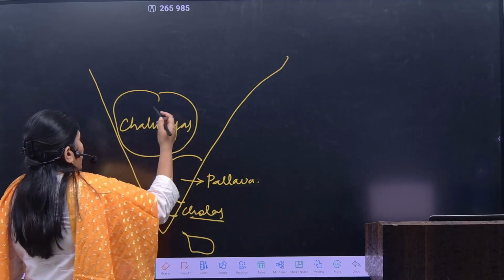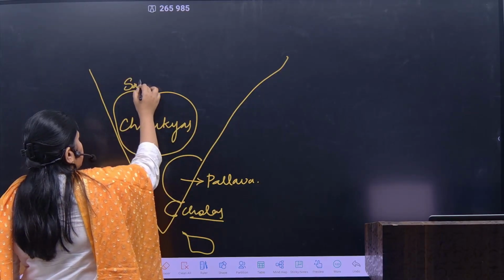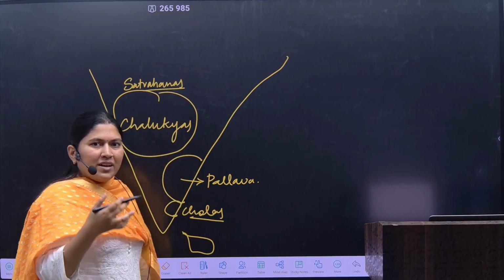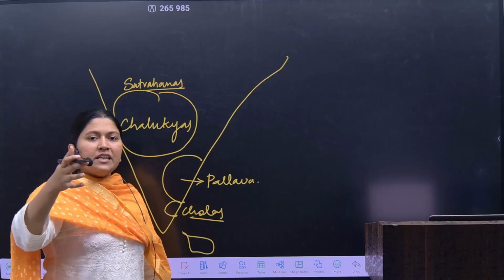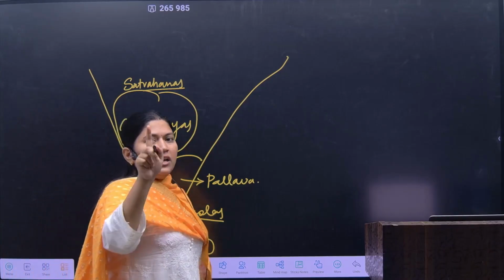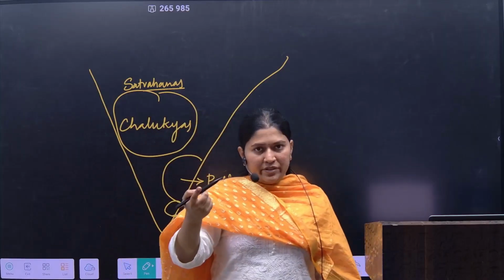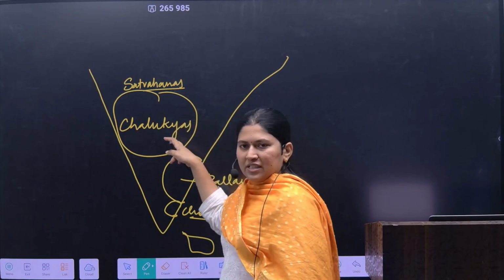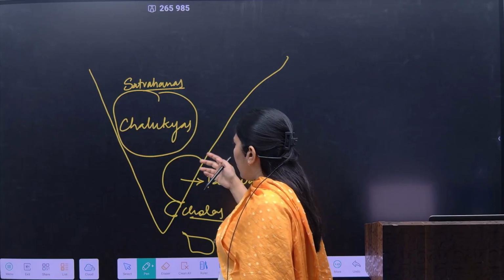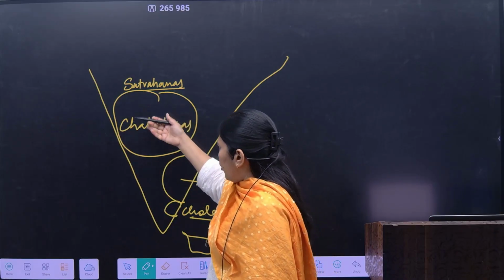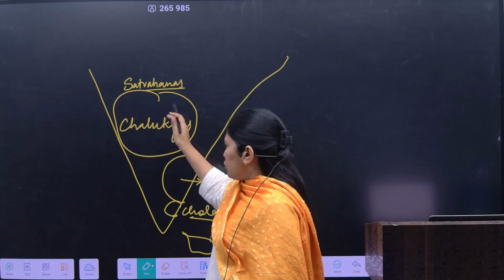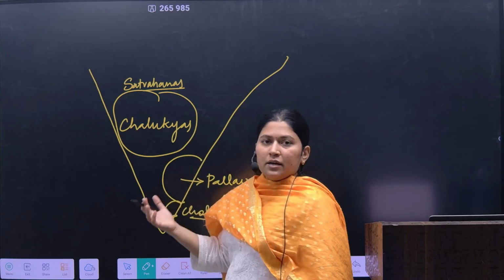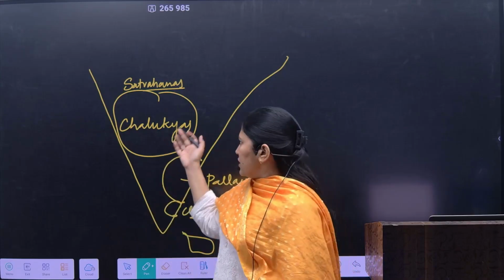Now, before Chalukyas there were Satavahanas, right? Now when Satavahanas were ruling, they had different governors, they had different feudatories. In the last session I told you that Satavahanas had a feudal system of administration, right? So when the feudal lords got separated according to the regions and divisions, the Kadambas were overthrown by the Chalukyas. So Chalukyas ruled over here. But in the south, the Pallavas were the independent feudatories of the Satavahanas only.